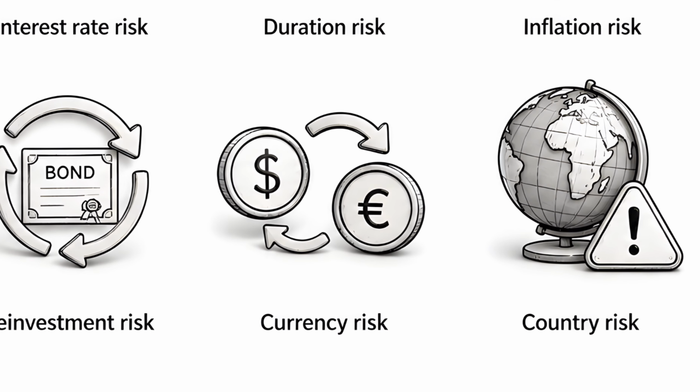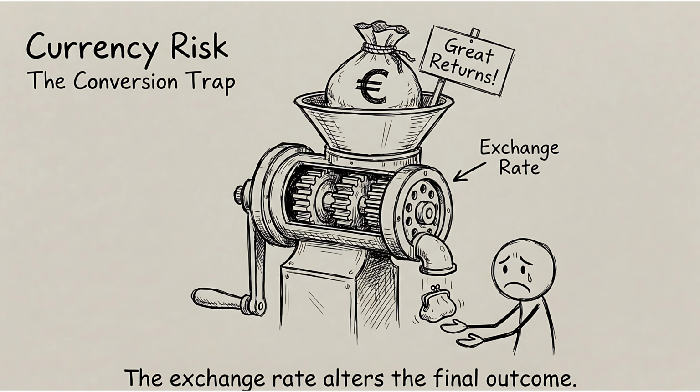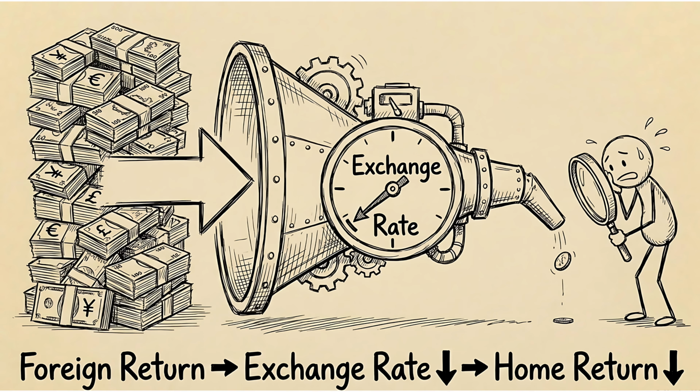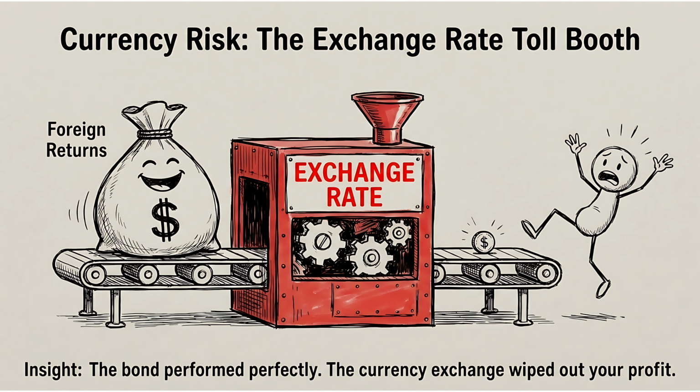Currency risk. So far, the risks were mostly about the bond itself. Now add another layer, the currency. Currency risk appears when the bond, or the fund that holds bonds, is tied to a currency different from the one you normally use. The bond can perform well in its own currency. After conversion, your result can look very different. An exchange rate move can add to your return. It can also reduce it, or wipe out the income you expected. This can show up in foreign bonds, global bond funds, and funds that hold bonds in several currencies. Before buying, ask one clear question. What currency is really driving my result?